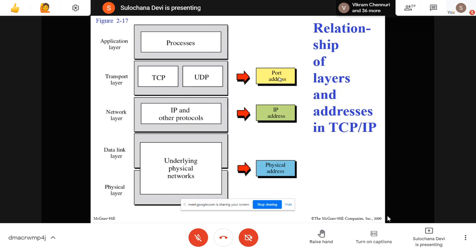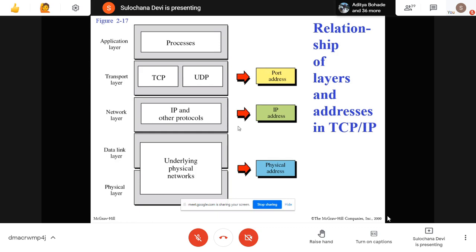So to identify each individual application, we need a port number, a port address. For mailing there will be one port address, for the HTTP service there will be one port address, and for the FTP file transfer service there will be one port address, to identify the different applications which are running on a single machine.